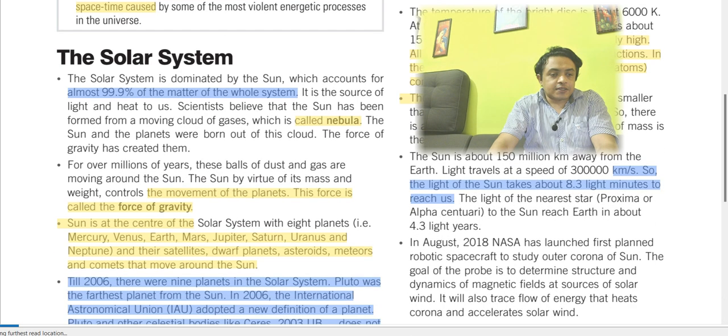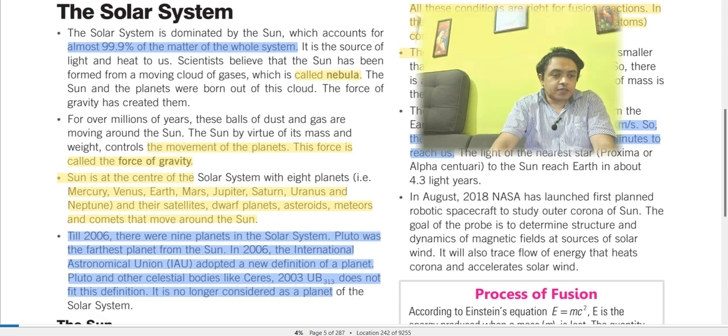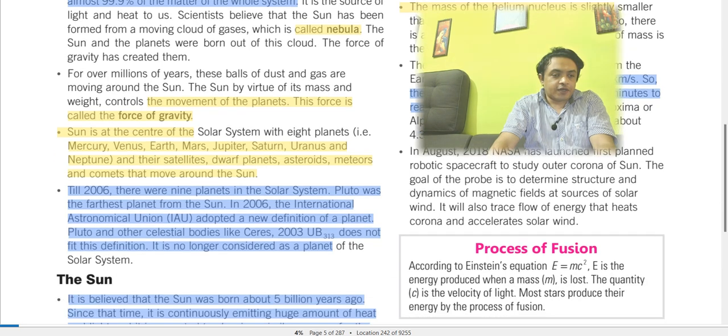In August 2018, NASA launched the first planned robotic spacecraft to study the outer corona of the sun. We have all seen it in the news. The goal of the probe is to determine the structure and dynamics of the magnetic field at the sources of solar wind. It will also trace the flow of energy that heats the corona and accelerates the solar wind.